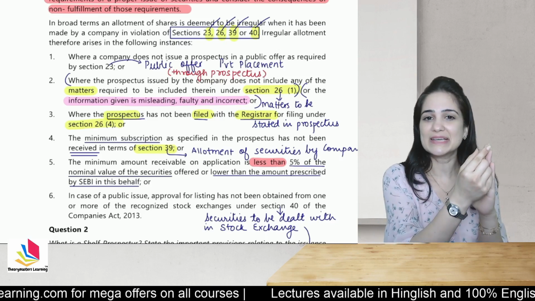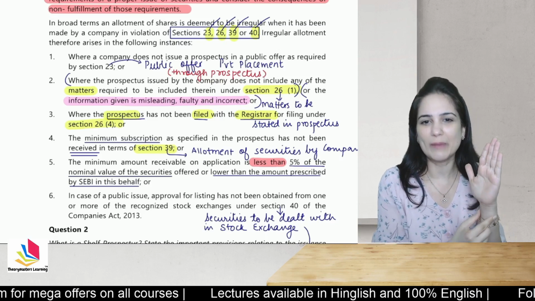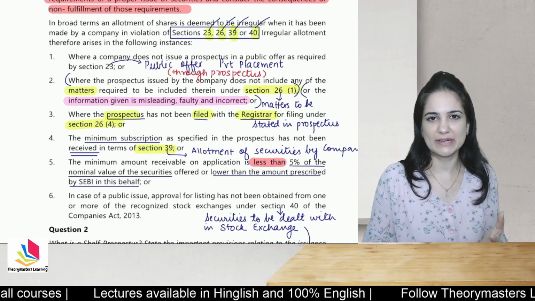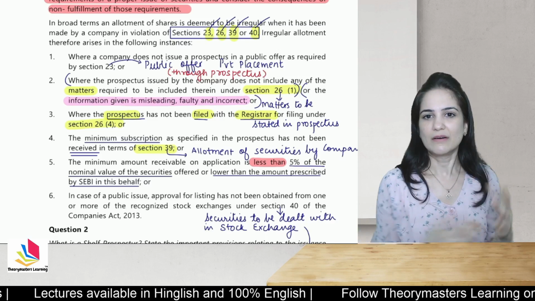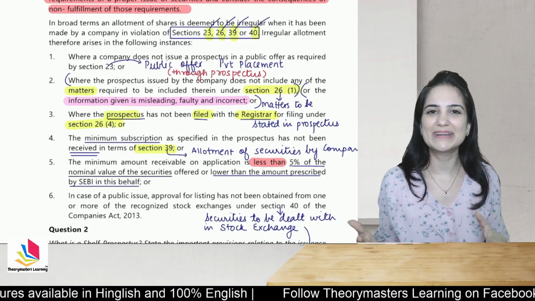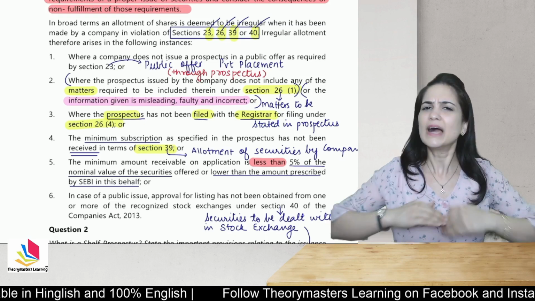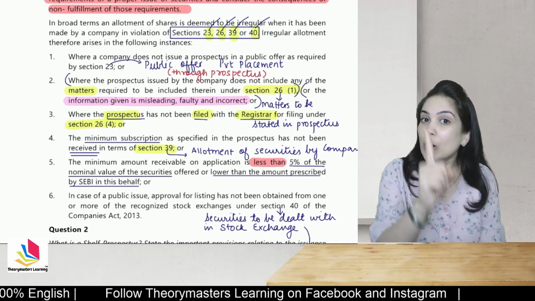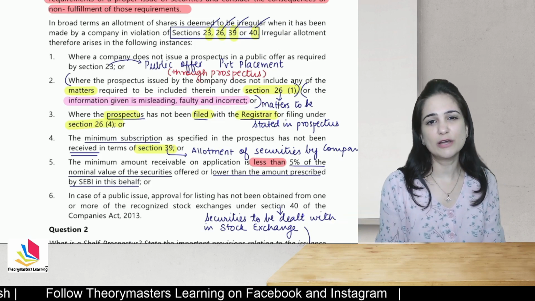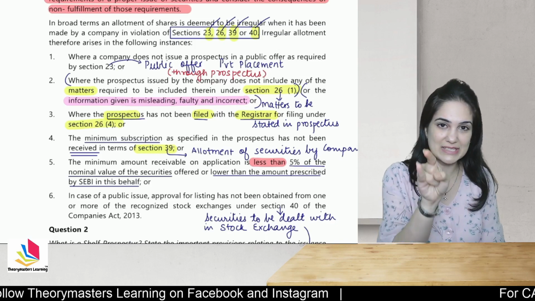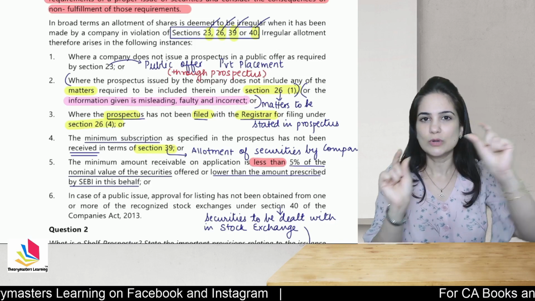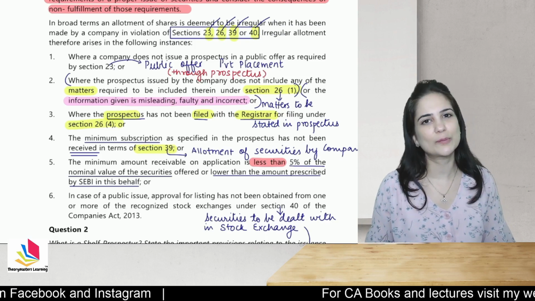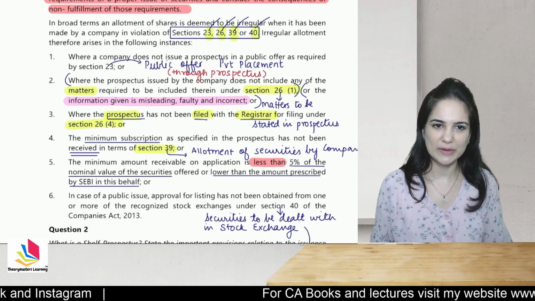Now section 26 actually covers the provisions relating to matters to be stated in the prospectus. You have to ensure that your prospectus contains those matters. If your prospectus does not contain the matters as required by the act, any allotments made will be termed as irregular allotment. Or the information given is misleading, faulty, or incorrect. So this point actually has two subpoints. Yes. So if your prospectus is misleading, then the allotment is termed as irregular allotment.